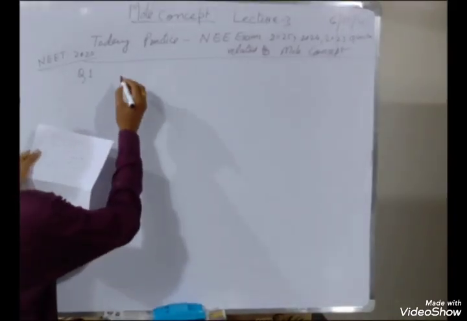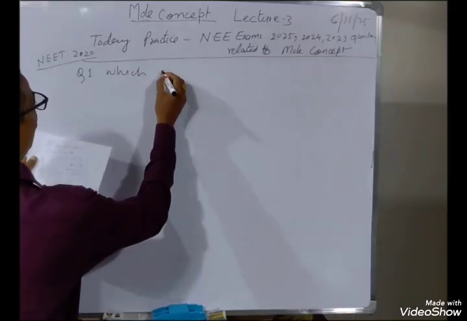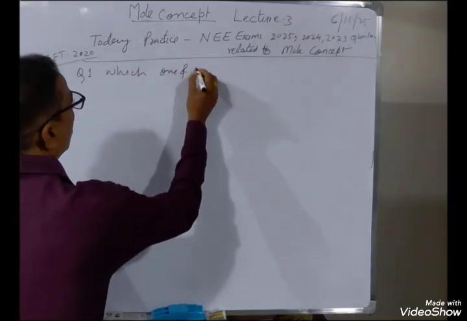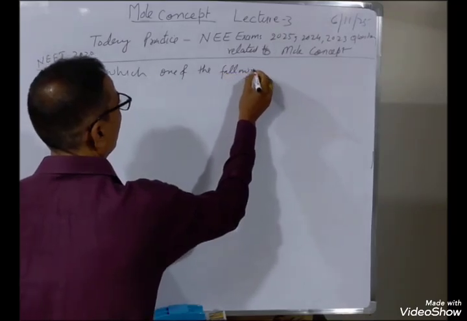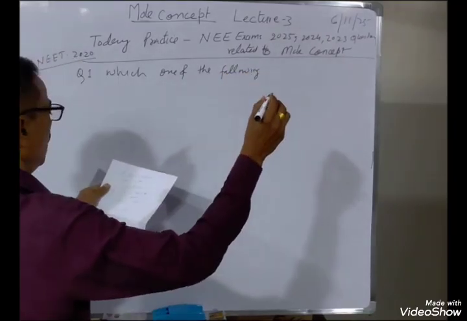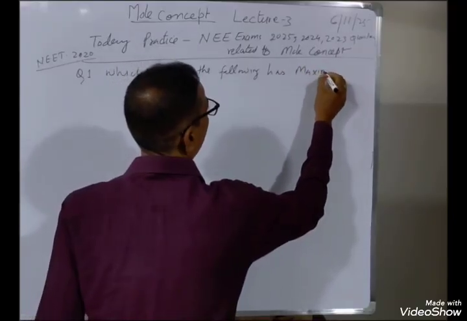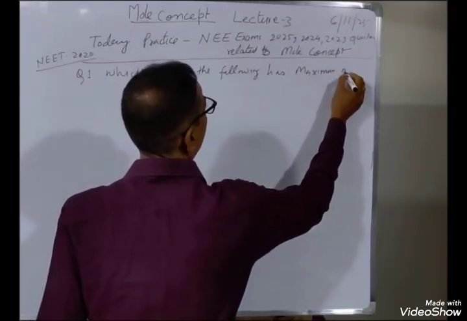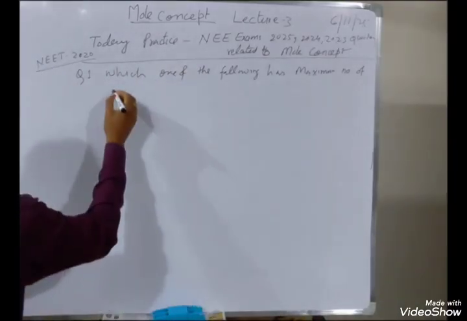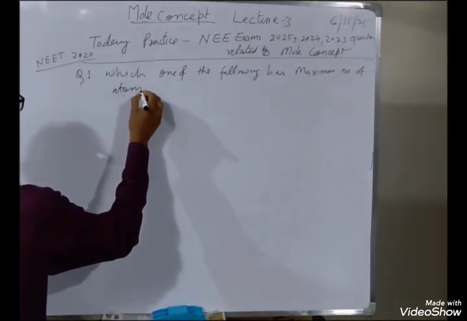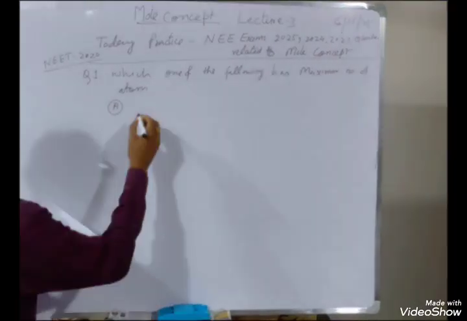The question is, which one of the following has the maximum number of atoms? This is the question, and the options are: number A, 1 gram